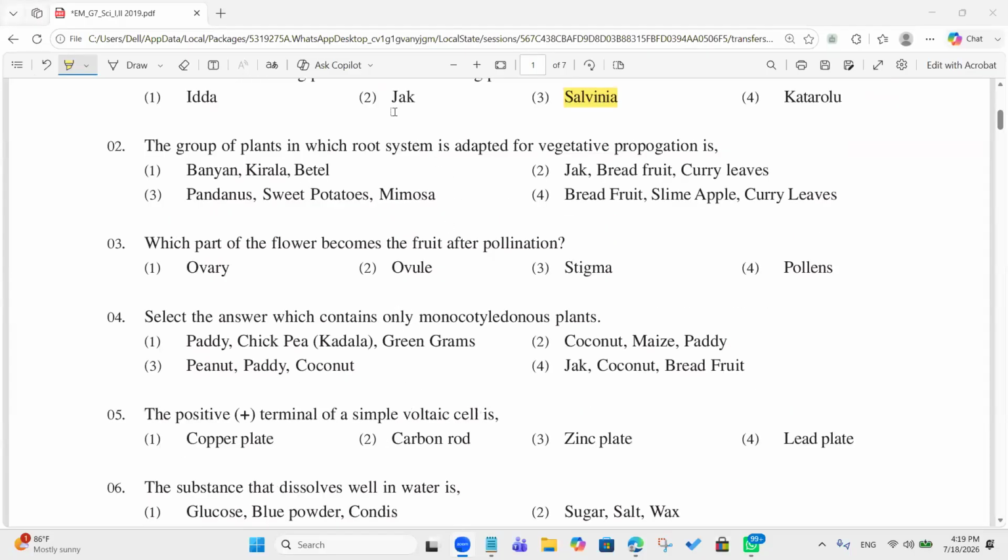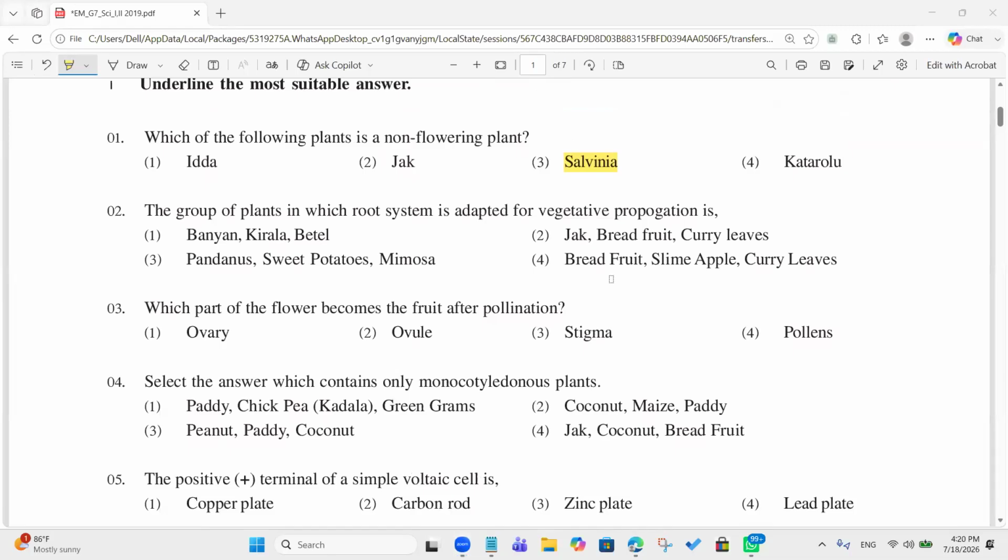Number two, second question. Can anyone read? You can read the questions, Lamai. Please read question number two. Right, what's the second one? The group of plants in which the root system is adapted for vegetative propagation is. Okay, now tell me the answer. Breadfruit, lime, apple, curry leaves.